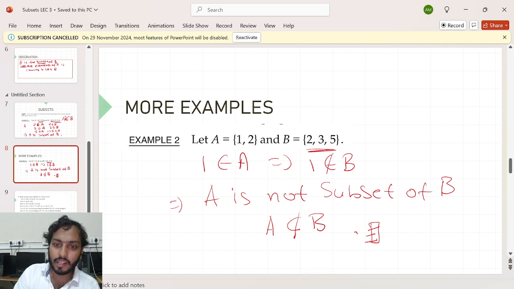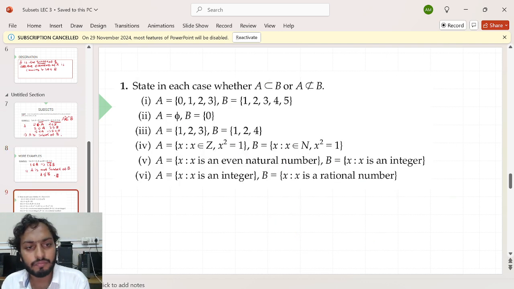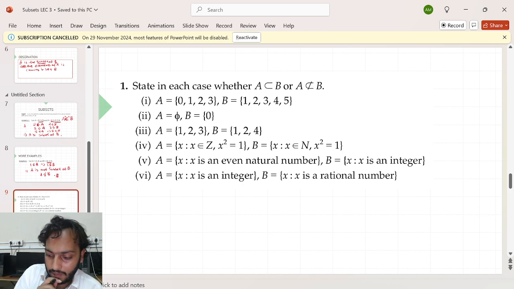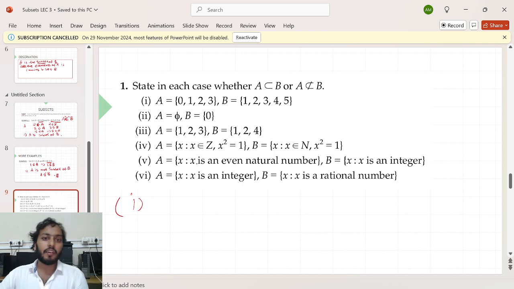If you allow me, can I give you more examples? Okay, so here there are 6 examples and I will do all of them one by one. You just need to tell me which is a subset and which is not a subset. Let me come to the first question first.